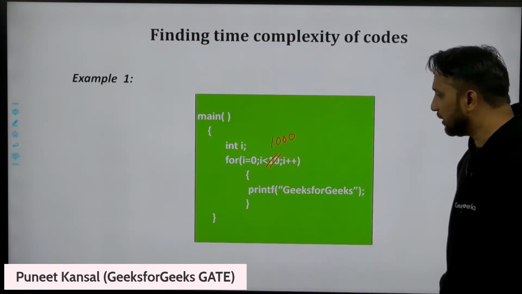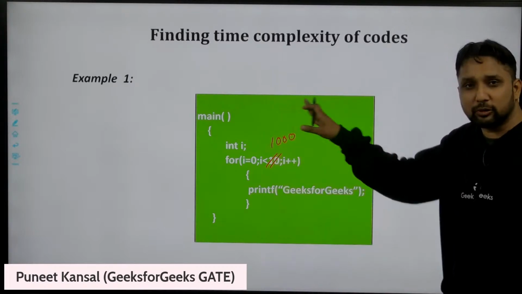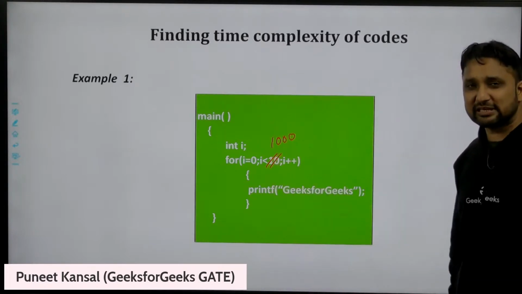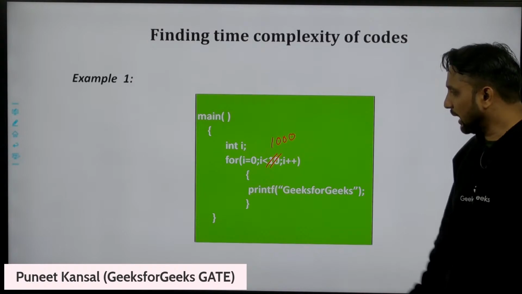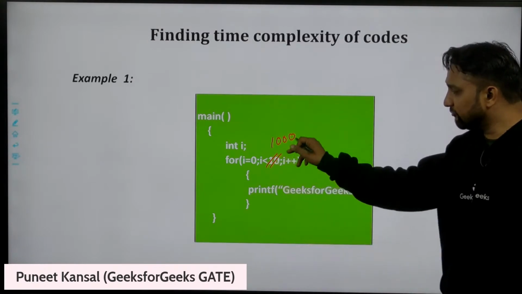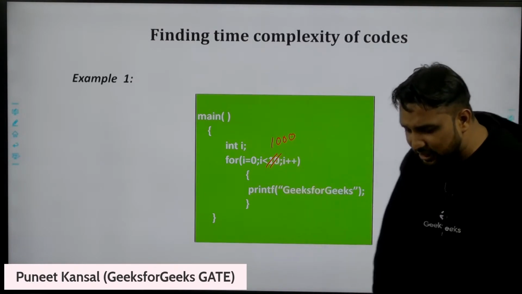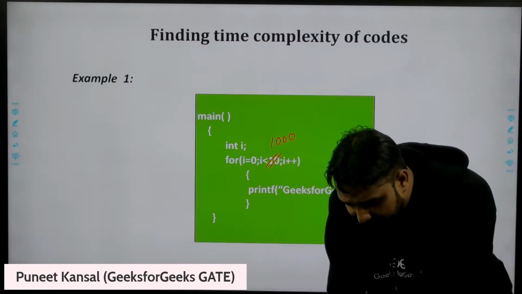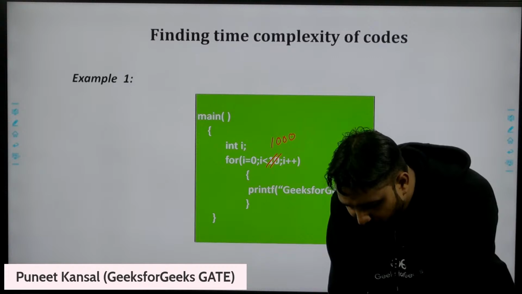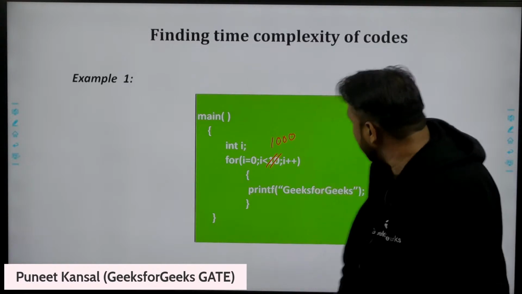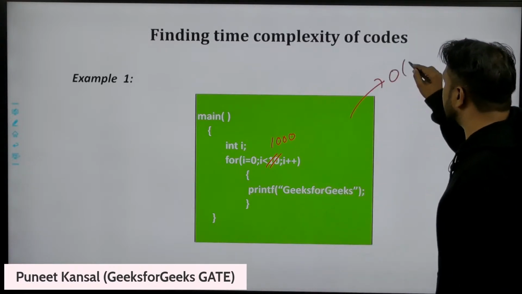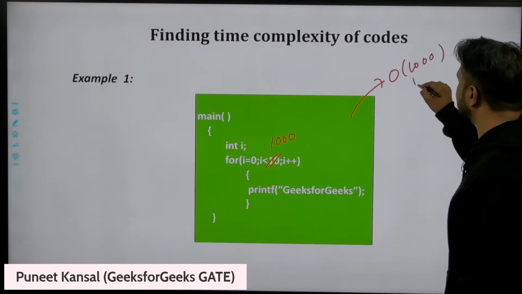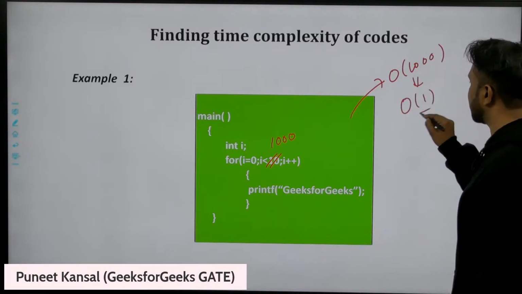Can you people tell me what is the time complexity of this algorithm now? Garima says same, that is order of 1. We'll say order of 1000, and order of 1000 is nothing, just order of 1. That is again constant.